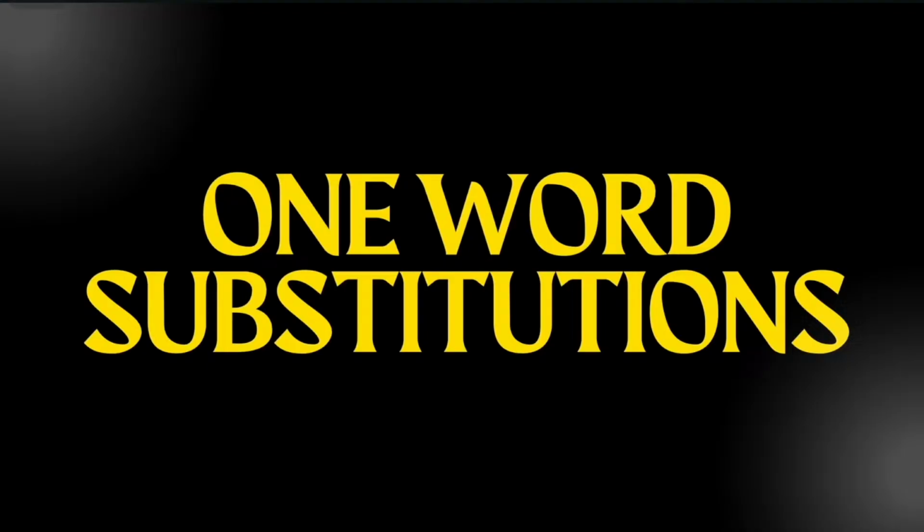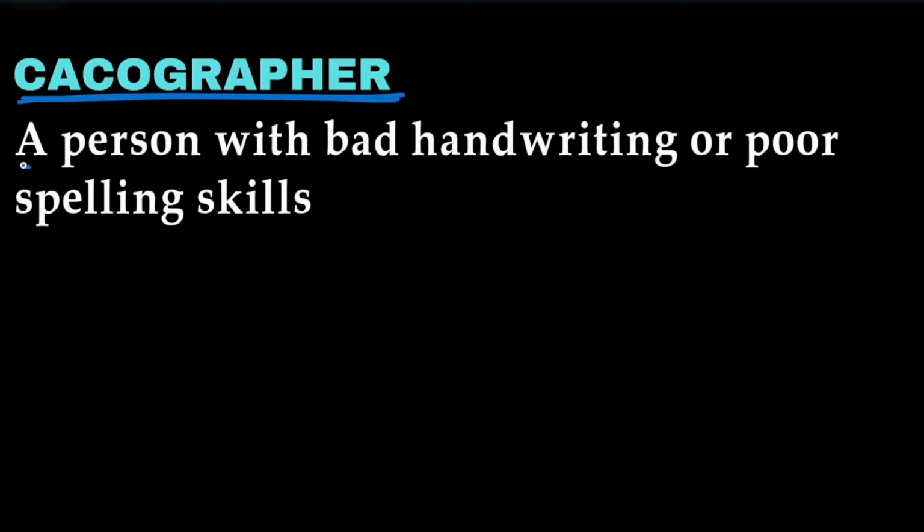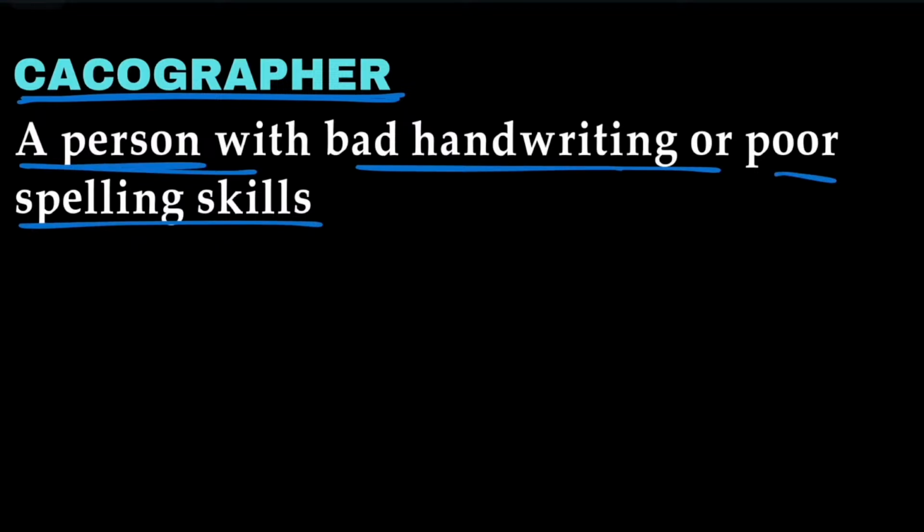So we have successfully completed the first part, which is vocabulary, and now moving on to the second, one word substitutions. The first word on the screen is cacographer. It means a person with bad handwriting or poor spelling skills. A person with bad handwriting or poor spelling skills is called a cacographer. So generally, caco in the sense negative, grapher in the sense someone who writes.